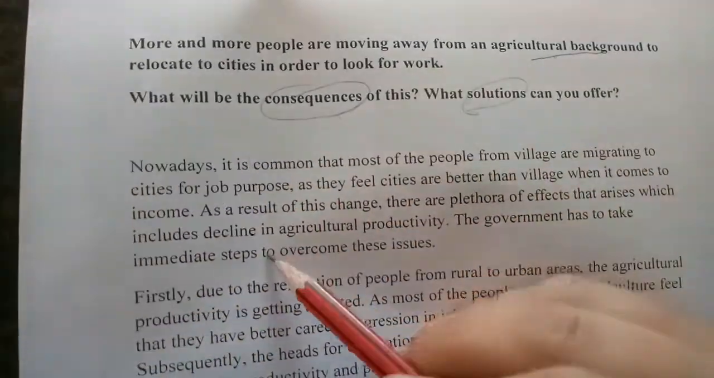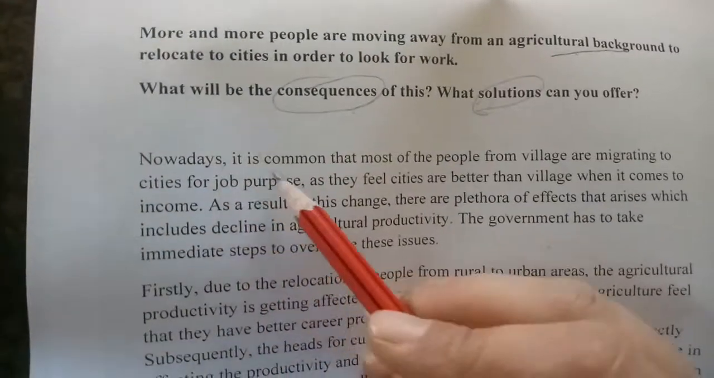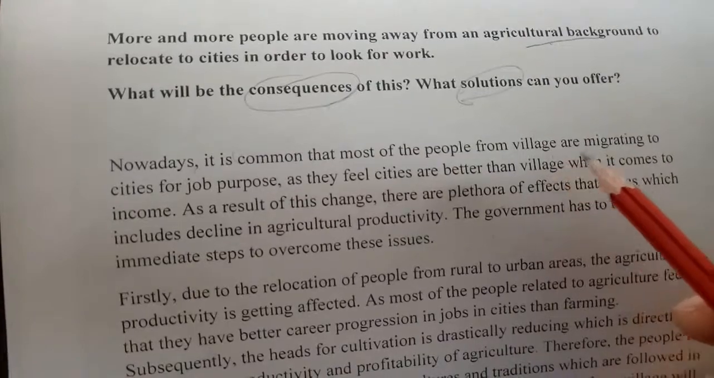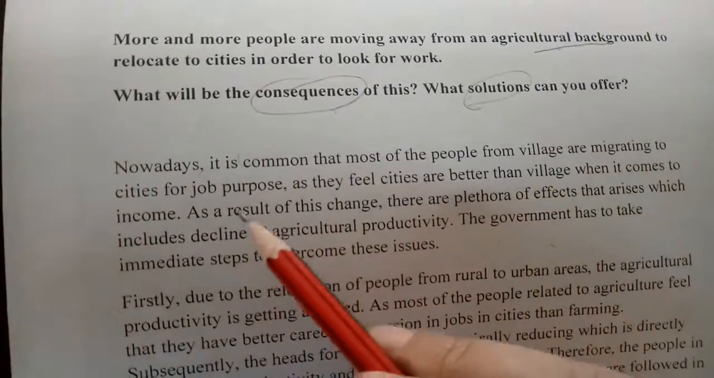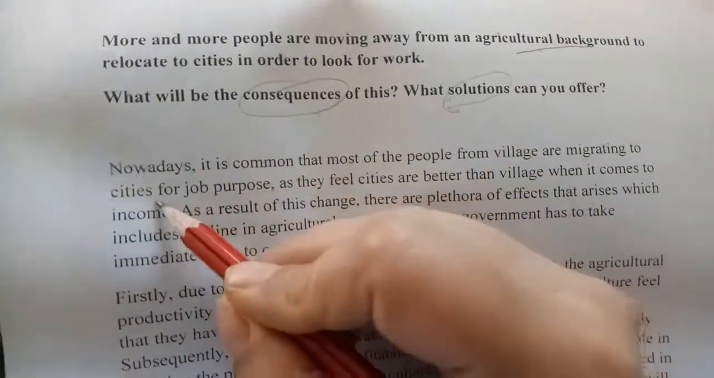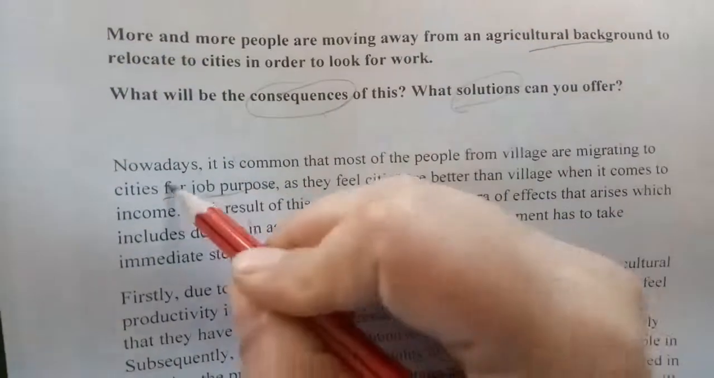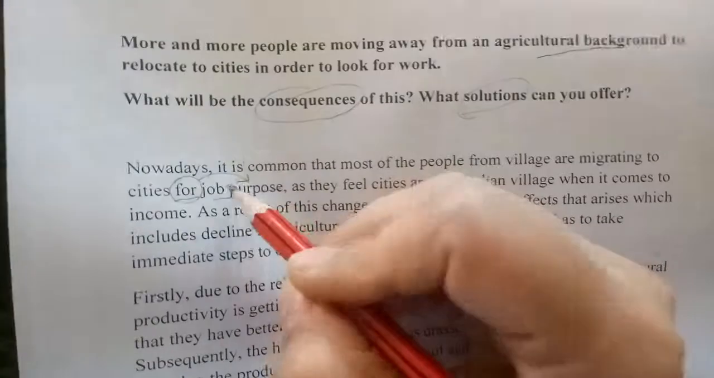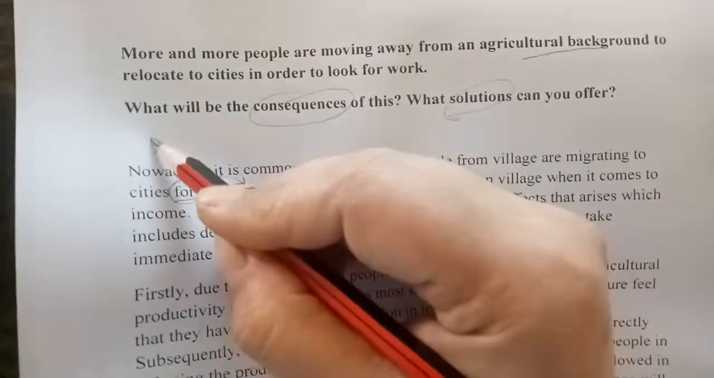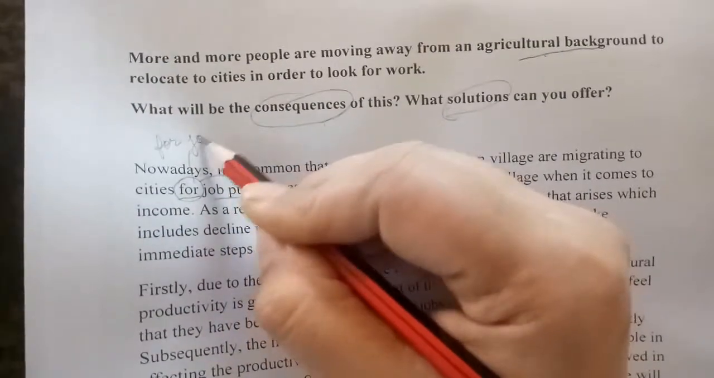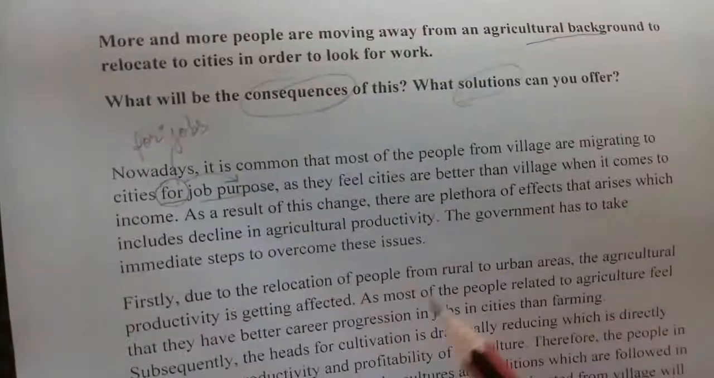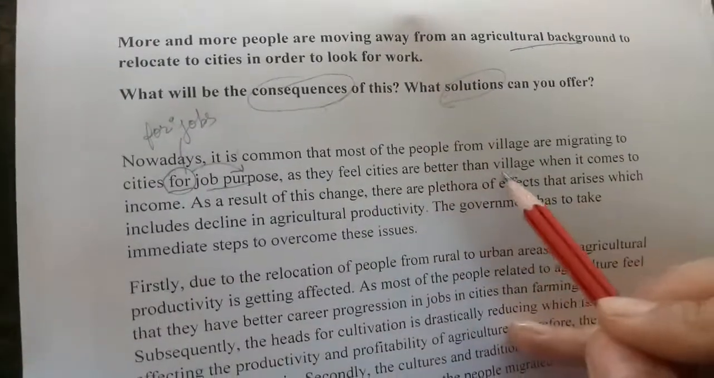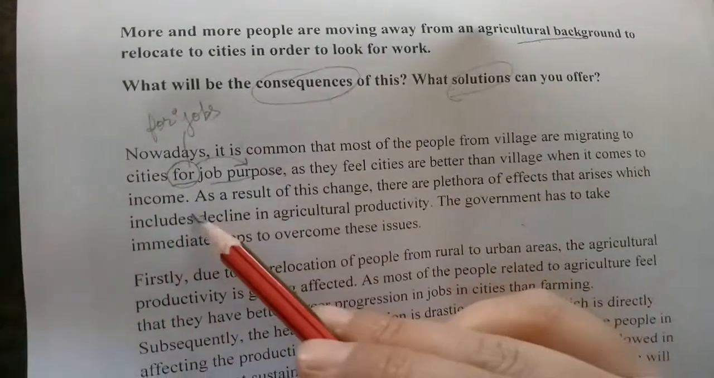What solutions can you offer? So let's come to the introduction first. Nowadays, it is common that most of the people from villages are migrating to cities for job purpose. Now, "for" itself refers to purpose. So you may say, for jobs, as they feel cities are better than villages when it comes to income.